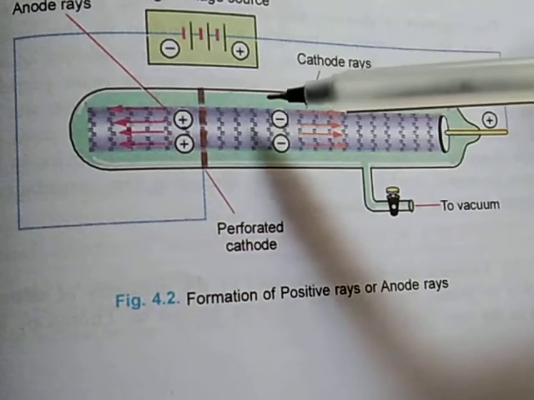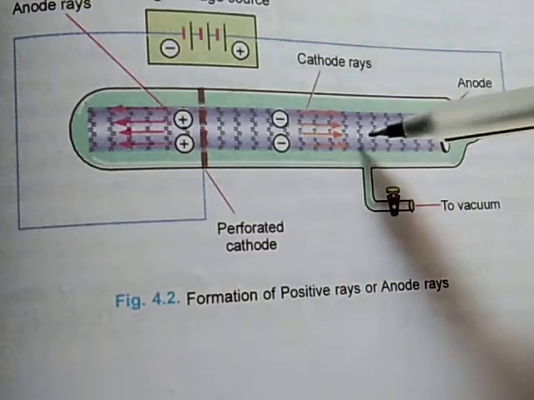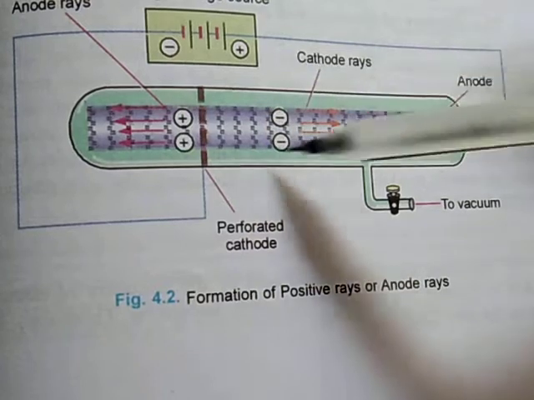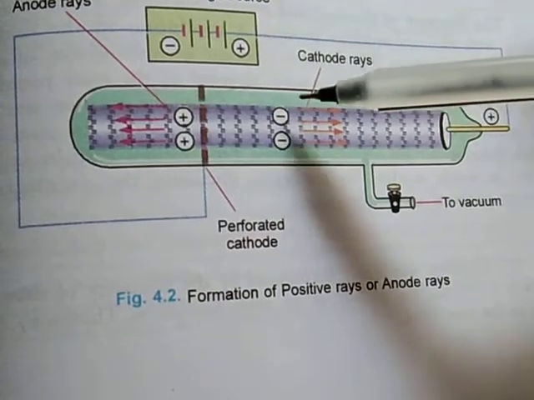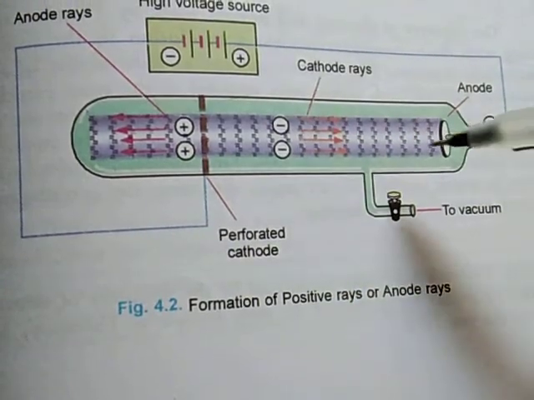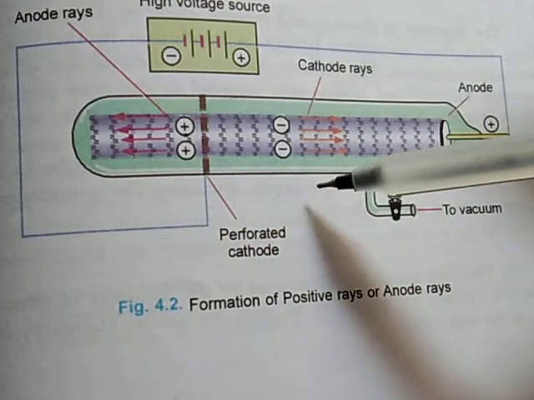This porous cathode is used to provide the path for passing anode rays. So the discovery of another subatomic particle, this is called protons. Protons are positively charged particles.